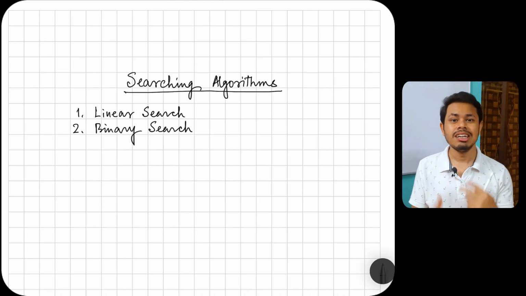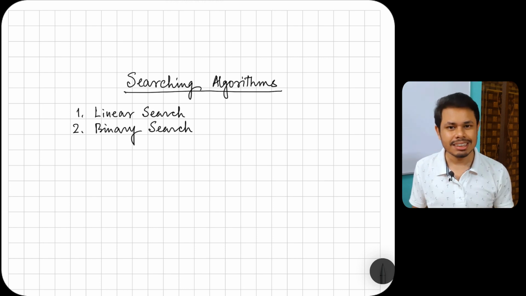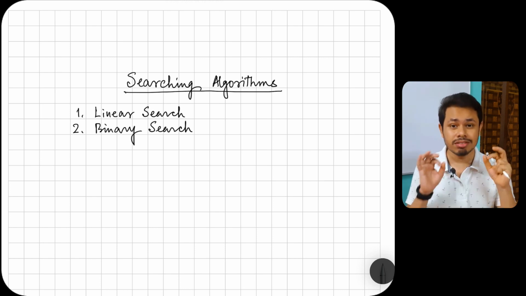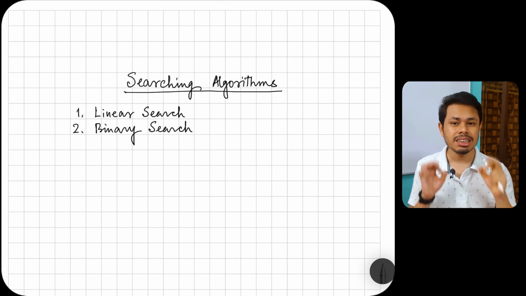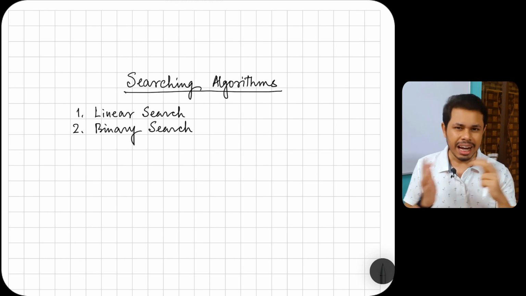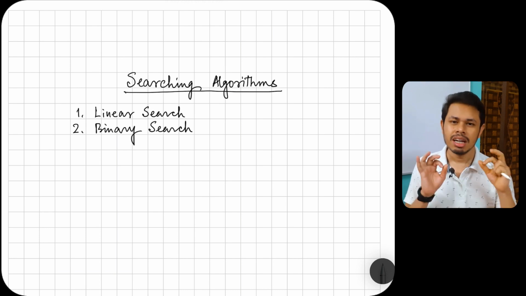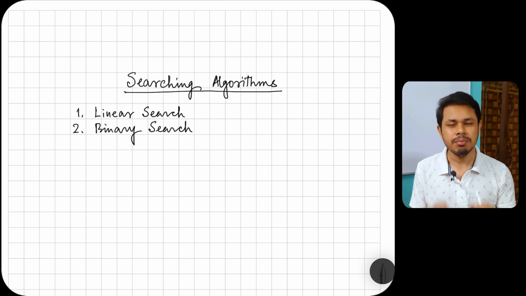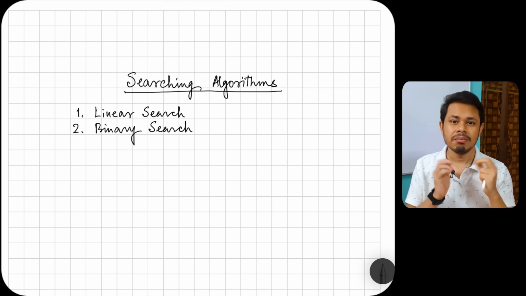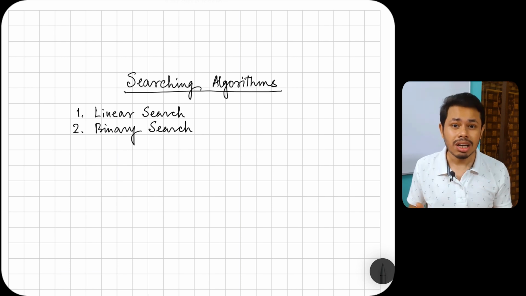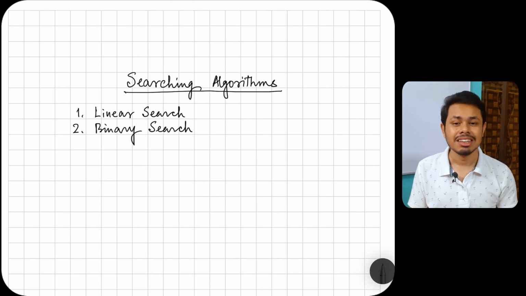So in this video, we'll be talking about the entire searching algorithm, and you only need to learn two searching algorithms. One is linear search and one is binary search, which is very important. In most cases, binary search would be useful, and in a few cases, linear search will be useful. Linear search is very easy. Binary search is somewhat trickier, but if you understand it, you can find the magic of binary search, and you will be totally amazed at how quickly you can get the search result using binary search. So let's talk about both the searching algorithms in detail.